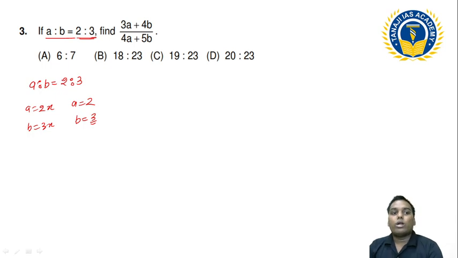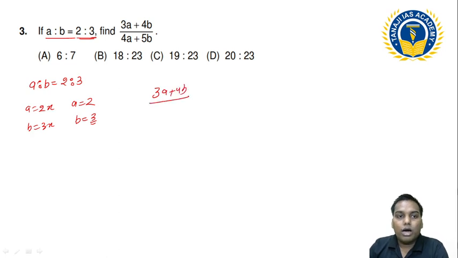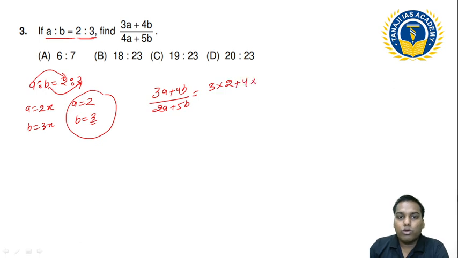Whatever number you are using, you can solve with this. Suppose this 3A plus 4B upon 2A plus 5B. I'm using that A is 2 and B is 3. So what I'm doing, 3 into 2 plus 4 into 3 divided by 2 into 2 plus 5 into 3.